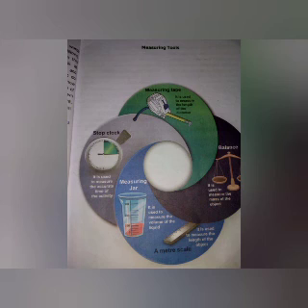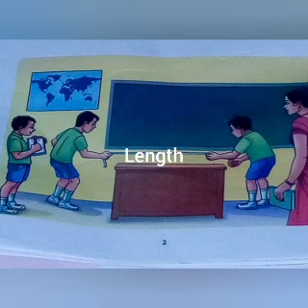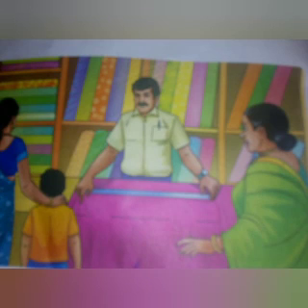First, let me see about the length. Length, mass and time are the three important quantities which we are going to see in this lesson. In the above picture, you can see two students measuring the blackboard with the help of a measuring tape. The shopkeeper measures the cloth with the help of a meter scale. So, what is meant by length? The distance between one end and the other desired end is called length.